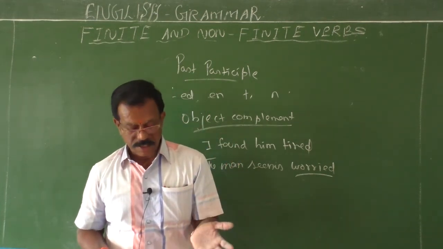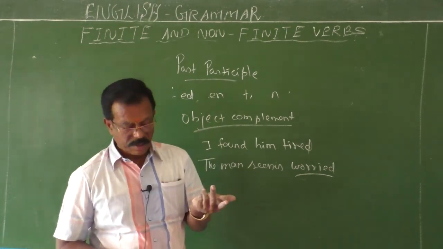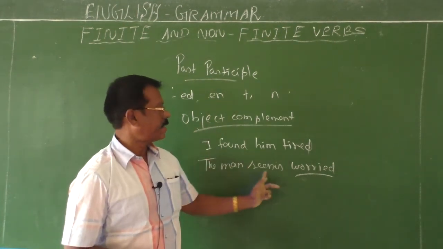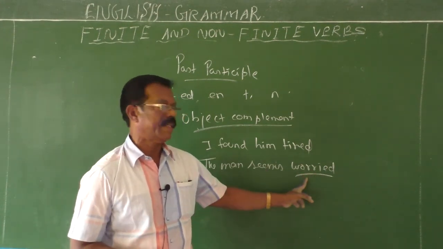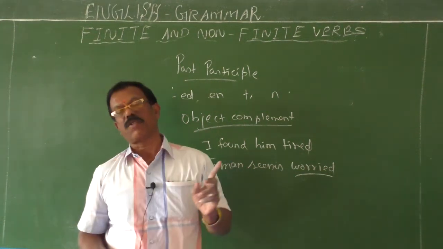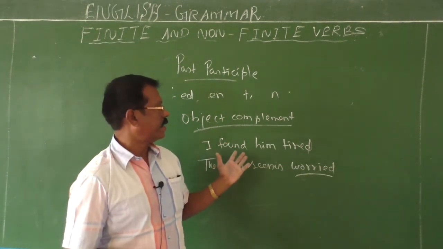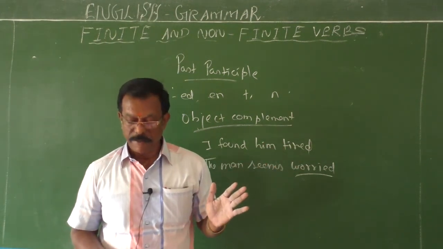It is used as an adjective. I have given you two examples to explain that concept. It is used as a subject complement. The man seems worried. Here worried is a subject complement because it comes to complete the sense. How was the man? Worried. And then it is used as an object complement. It comes to complete the sense after the object, therefore it is called an object complement.